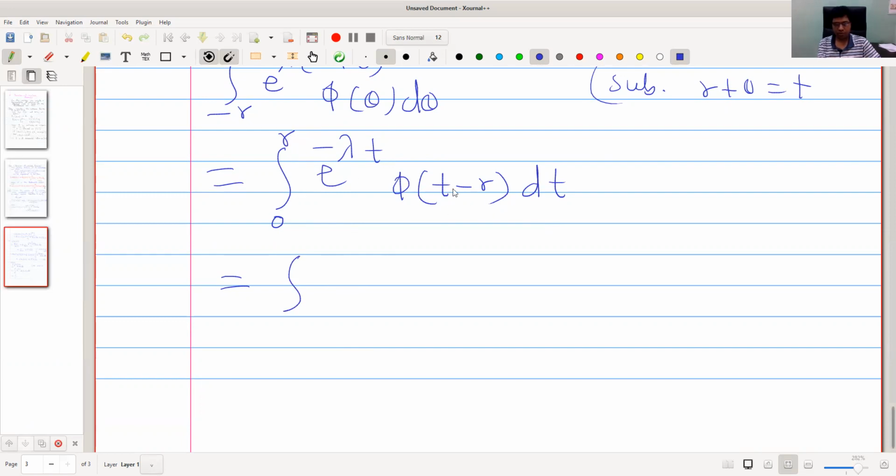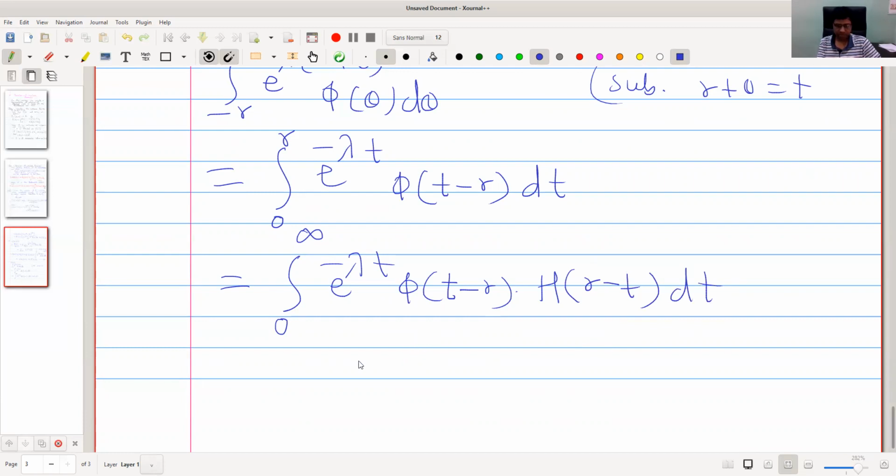It is not, so what we do is multiply this by a function which is 1 between 0 and r and 0 after r, so that we can write this as the integral from 0 to infinity e raised to minus lambda t phi of t minus r into the Heaviside unit step function h of r minus t dt.